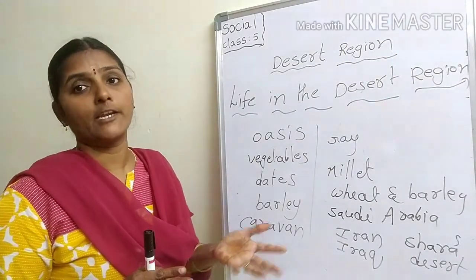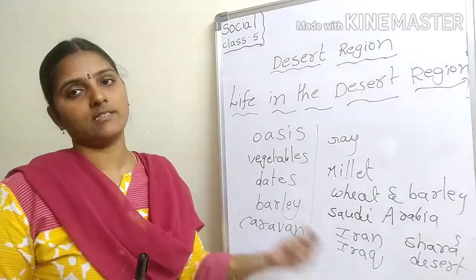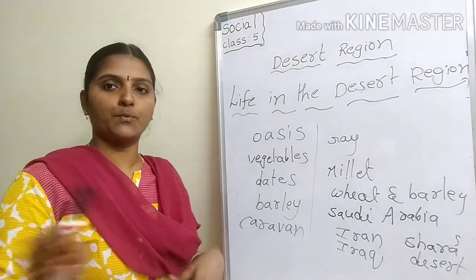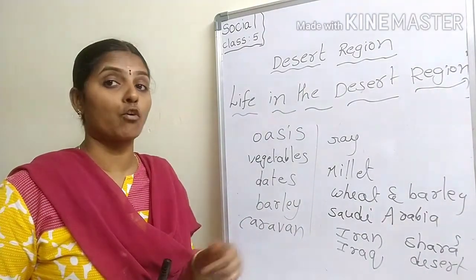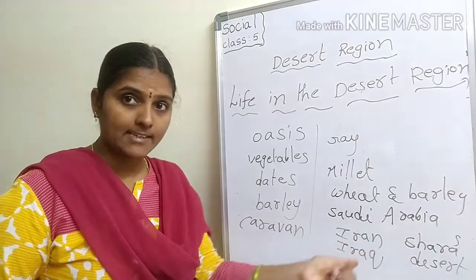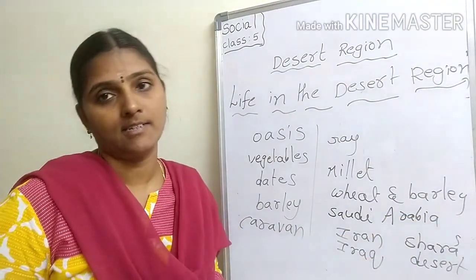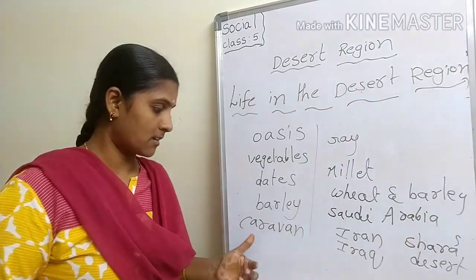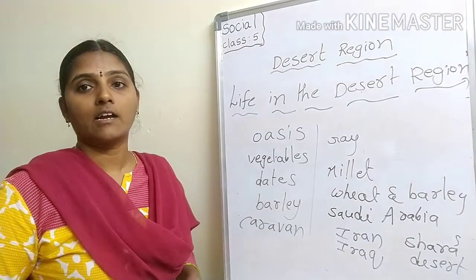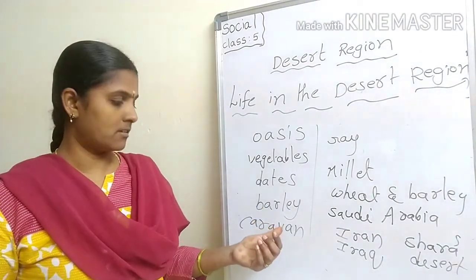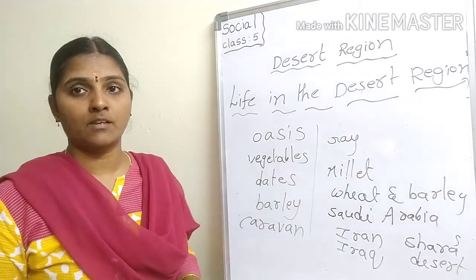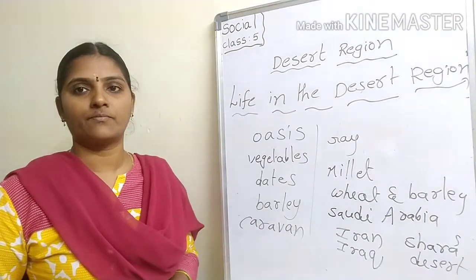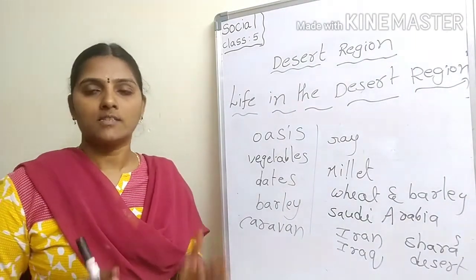Mining is an important occupation in such regions. Petroleum deposits are found in Saudi Arabia, Iran, Iraq and the Sahara Desert. People travel in a caravan on camels. Camels are vehicles to other places across the desert region. Understood? This is today's topic.